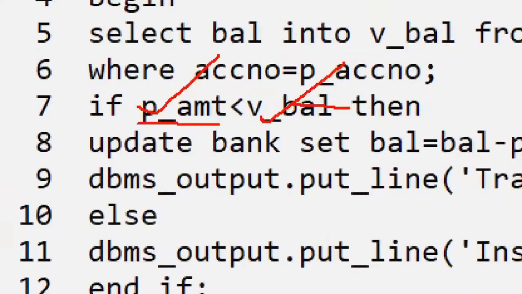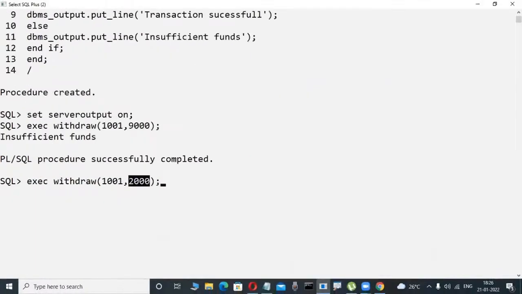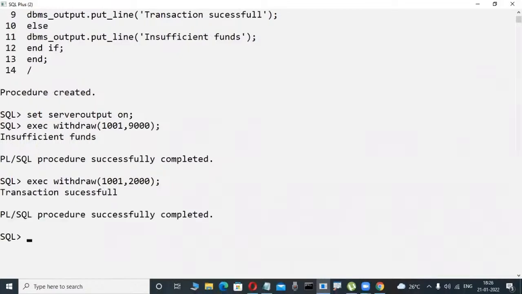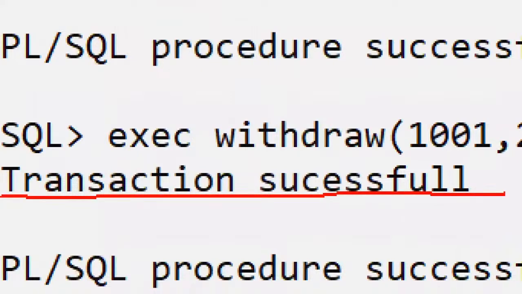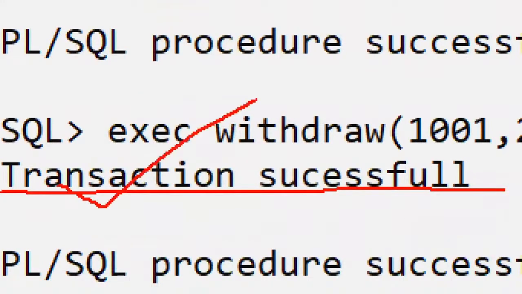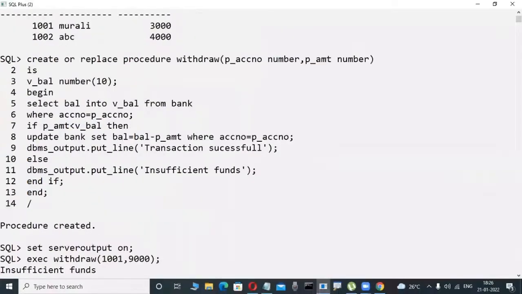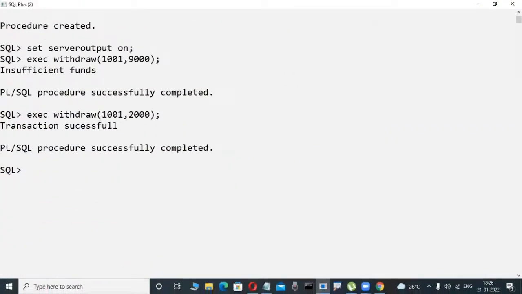I am updating the bank table, updating means modifying that one. Just, the transaction is successful. Now really correct. Now whenever I'm executing, I want it automatically to display transaction successful. You try to withdraw about 2,000 rupees from 3,000 rupees, maybe possible or not, transaction is successful. How is it possible? Here I'm writing coding only. Now is that really affected in the table or not? Compulsorily, it is affected in the database.